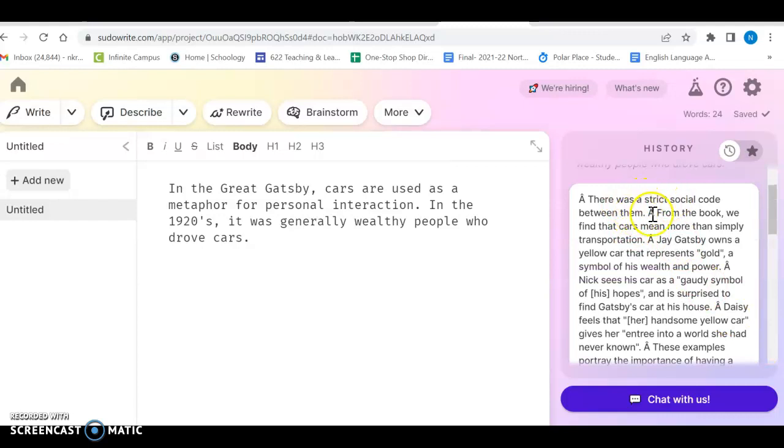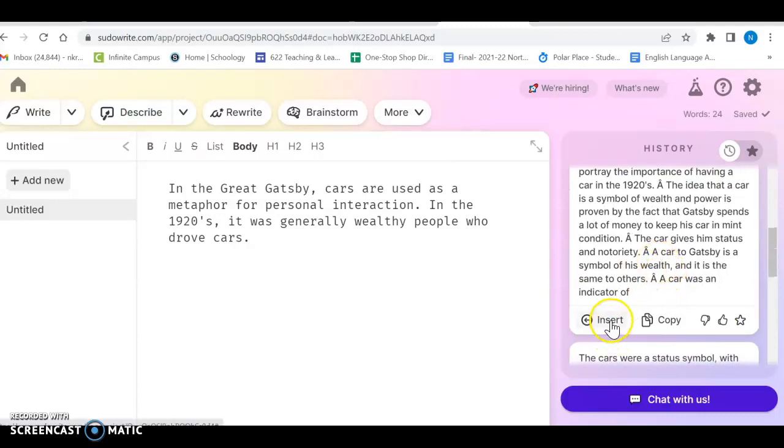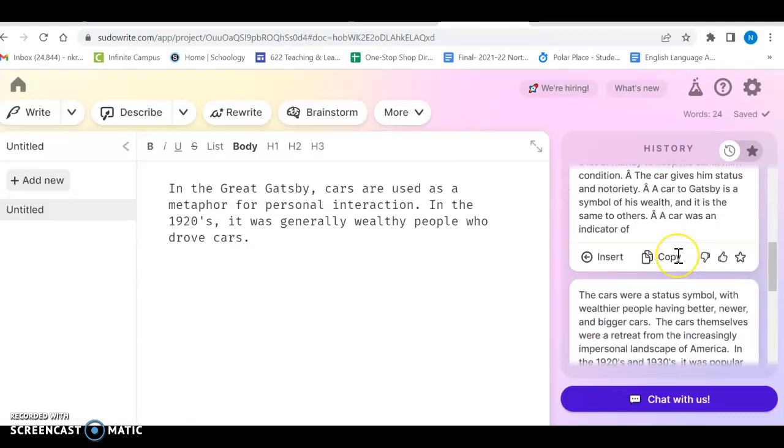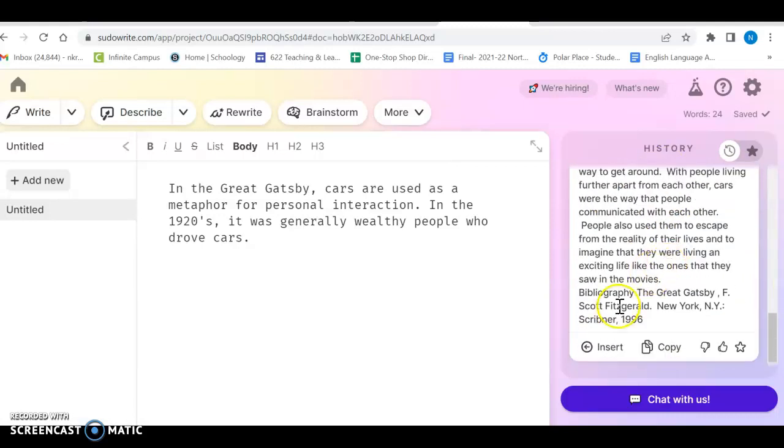There was a strict social code between them. Now, there are some issues like this little A with the accent over the top, right? I'm not sure why that's coming up this time, but that's pretty easy to delete. You can see the quotations are used correctly. They're modifying their pronouns correctly. And it continues on. So you could click insert, or you could go with this route for a paper. The cars were a status symbol with wealthier people having bigger, newer, better cars. Let's go with this one.